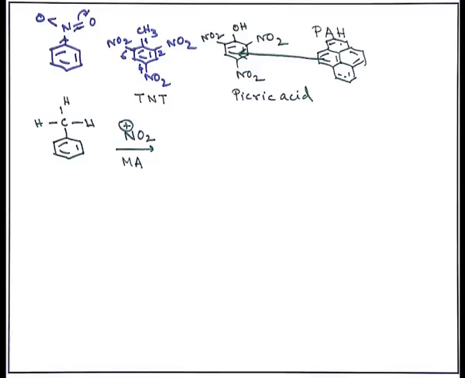What is being substituted? One of the hydrogen atoms of the benzene ring, and NO2 plus is entering, and in that way we are able to make nitrobenzene.